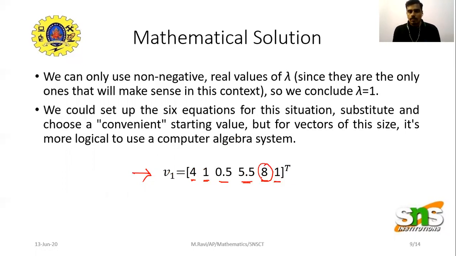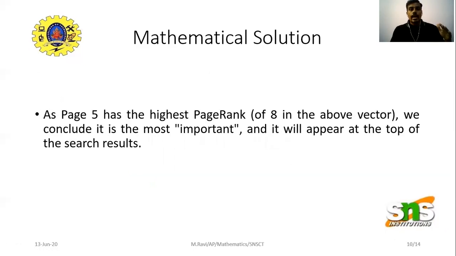Out of this, 8 is the highest value. What does it imply? This is the first page, this is the second page, this is the third page, this is the fourth page, and this is the fifth page. So the fifth page has the most relevant content, and the fifth page has the highest rank. So the fifth page will appear at the top of the search. Okay, so this is how the Google search engine works.